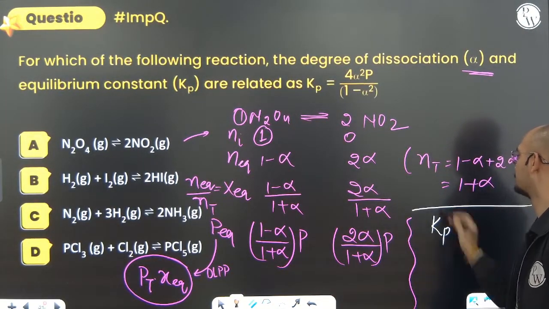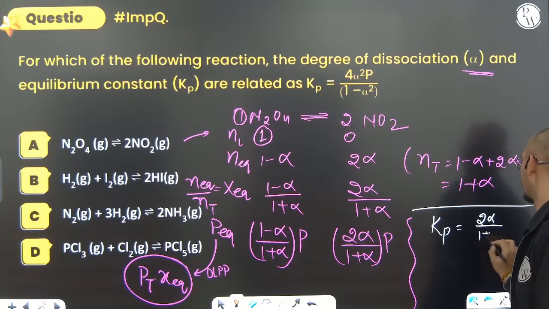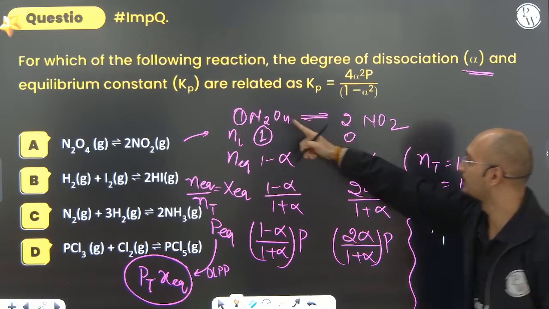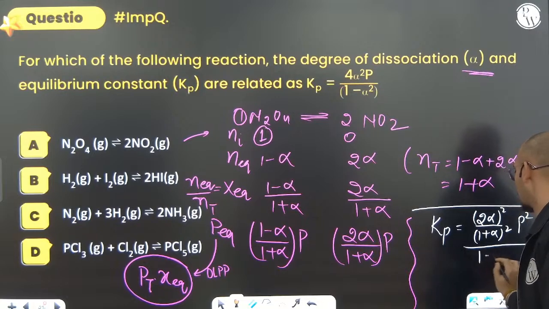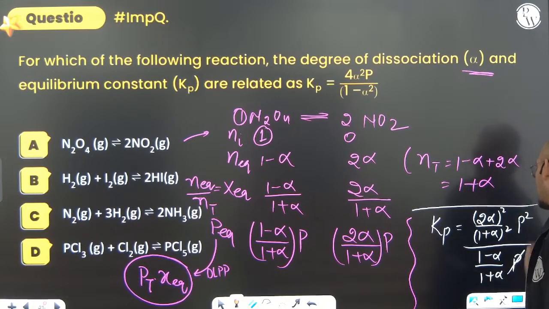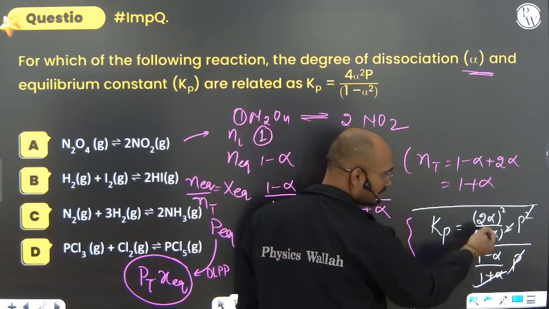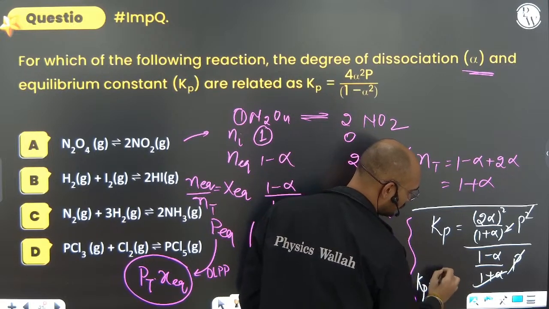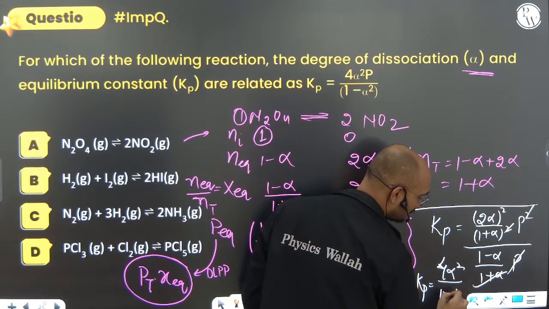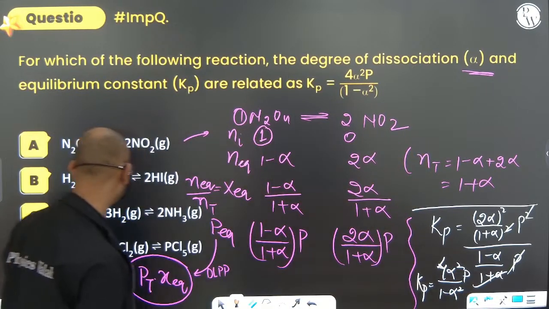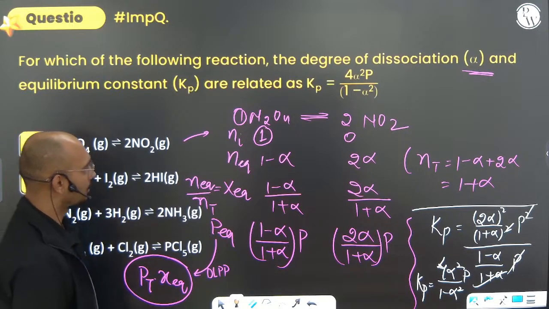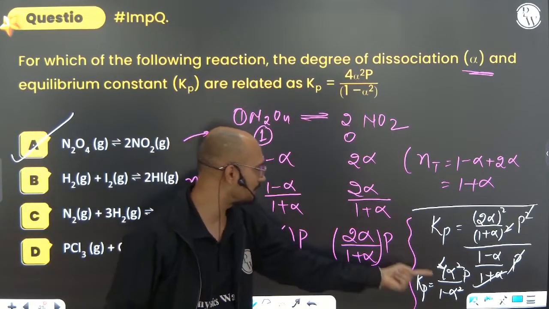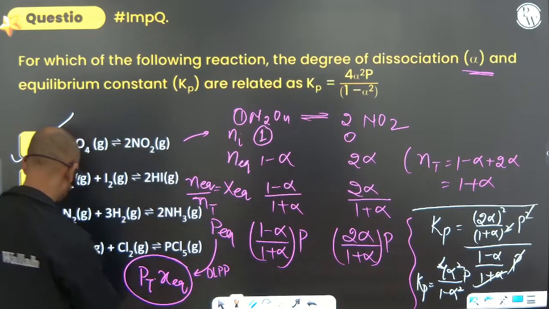Kp equals 2 alpha divided by 1 plus alpha, whole square, into P square, divided by, how many moles of N2O4 are there? 1. So 1 minus alpha divided by 1 plus alpha into P. P is cancelled, 1 plus alpha cancels. 1 plus alpha into 1 minus alpha is 1 square minus alpha square, and 1 square means 1 only. So Kp will be equal to 4 alpha square divided by 1 minus alpha square into P. 4 alpha square P by 1 minus alpha square, this is what we wanted. So the first option is the correct option.